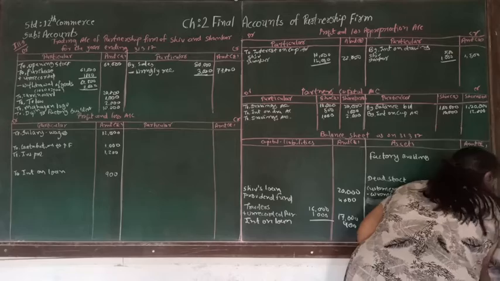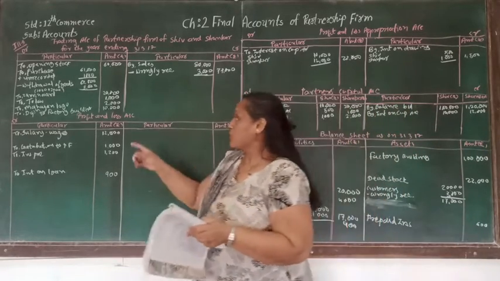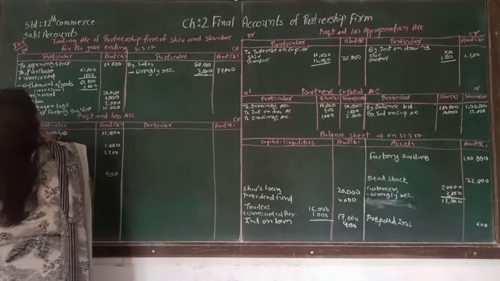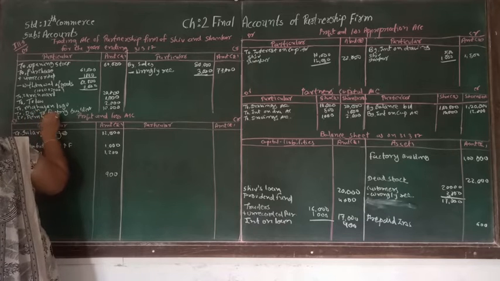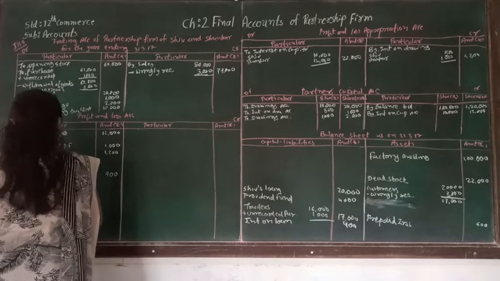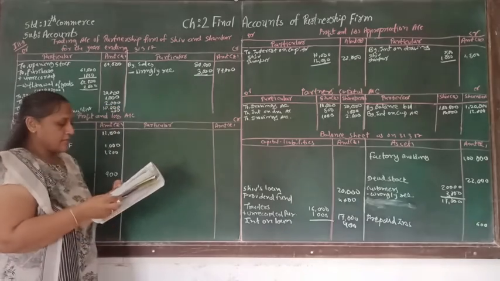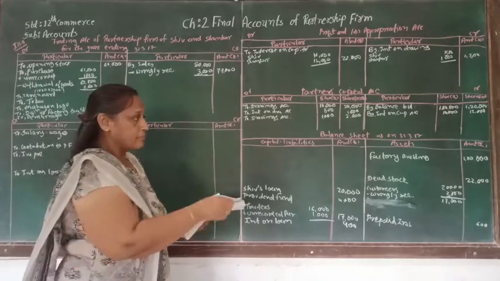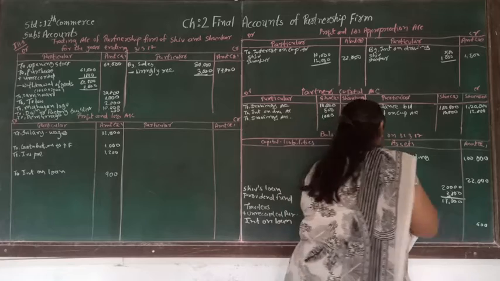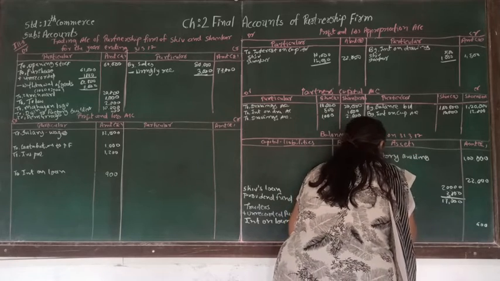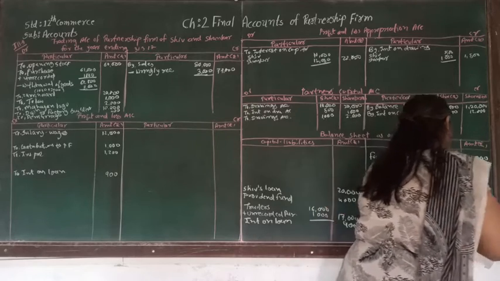And afterwards, another account is damage. Damage is supposed to be written in the trading account, to damage, and damage is 200. After damage, another account is cash and bank, and it's supposed to be written in the balance sheet. Cash and bank is 6,000.